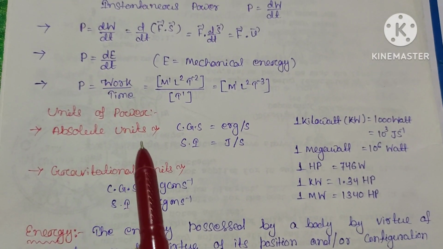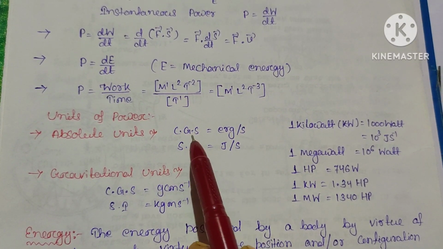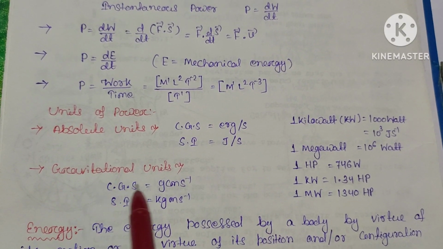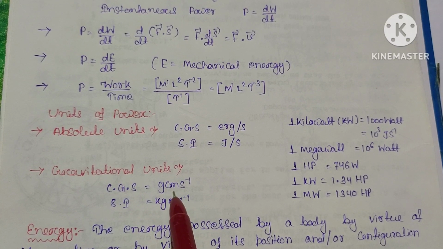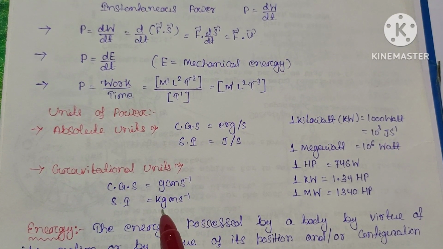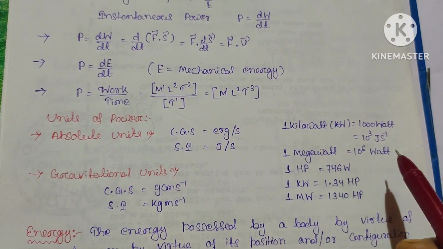So the units of power. The absolute units are erg per second in CGS, and in SI it is joule per second. And in gravitational units, the unit of power in CGS is gram centimeter per second, and in SI it is kg meter per second. So these are some basic formulas.